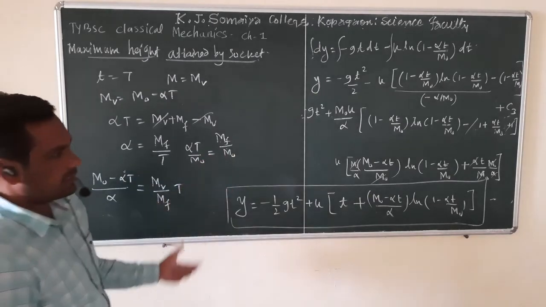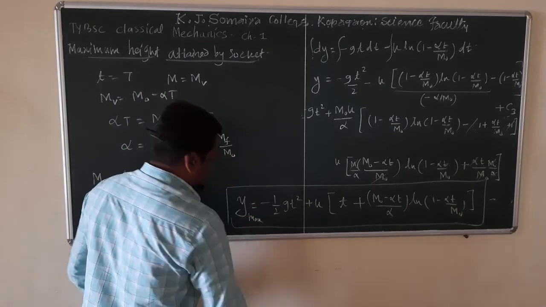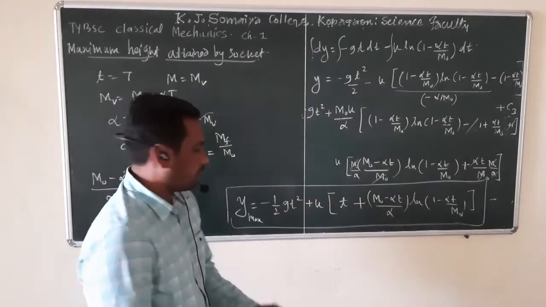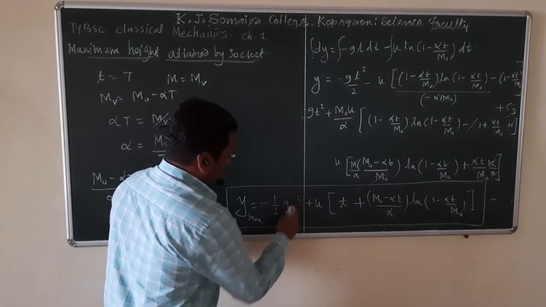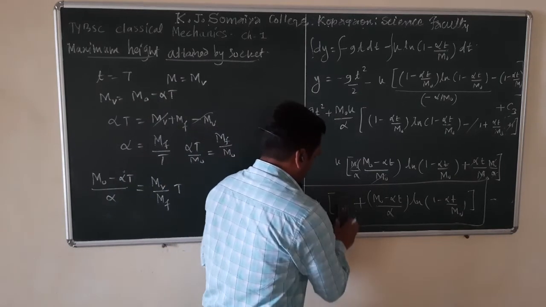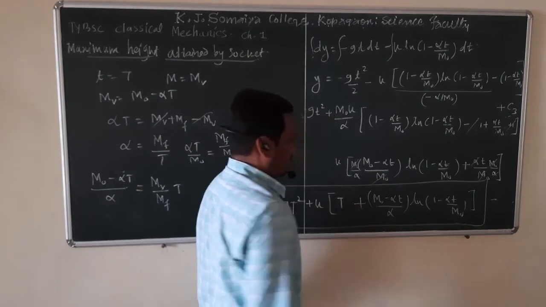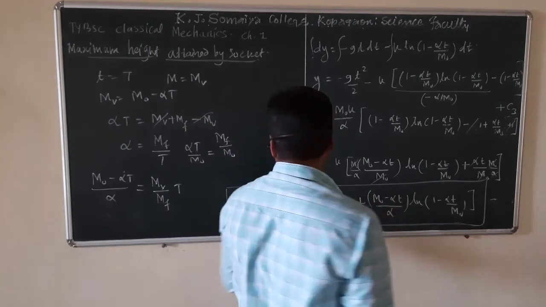So Y max, which means the maximum height attained by the projectile, is minus half g, here we have to put capital T square, u, again capital T, m0 minus alpha T upon alpha.